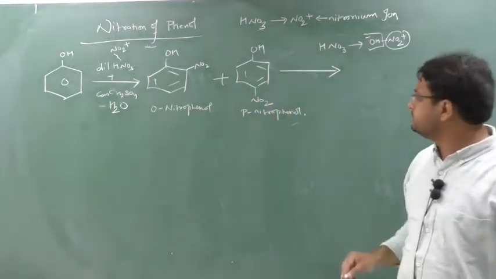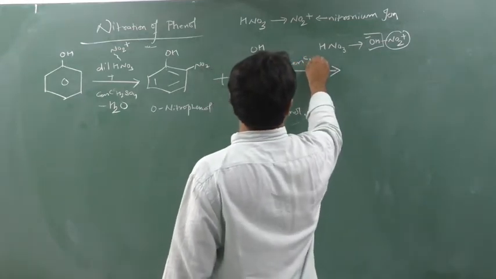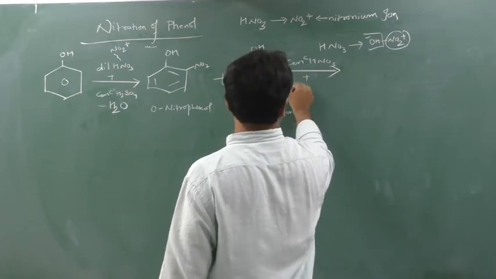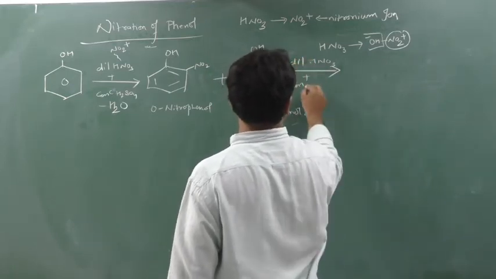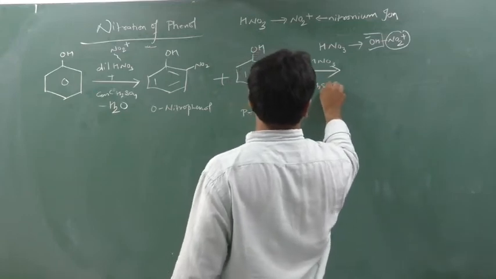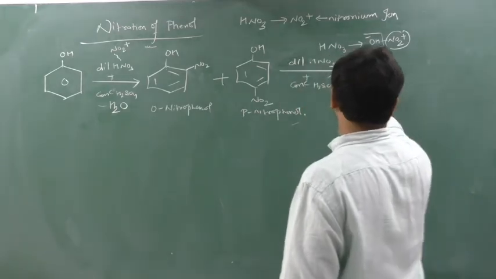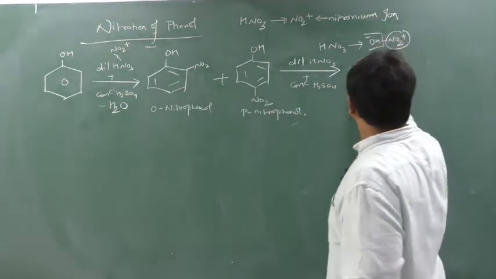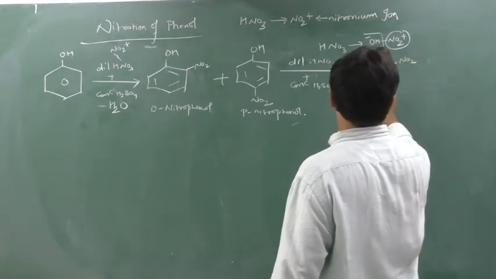First we will see the reaction. Again you do the reaction with HNO3 and H2SO4. Sorry, you take dilute HNO3 and concentrated H2SO4. Always use dilute HNO3 only. When I take concentrated HNO3, what will take place? I will tell you. So here you will get OH, and here you will get NO2, and here also you will get NO2.